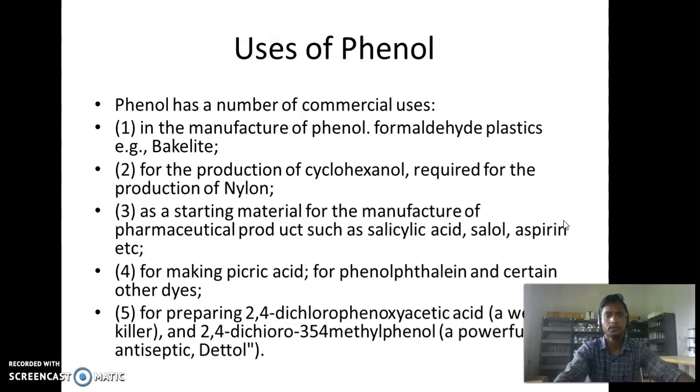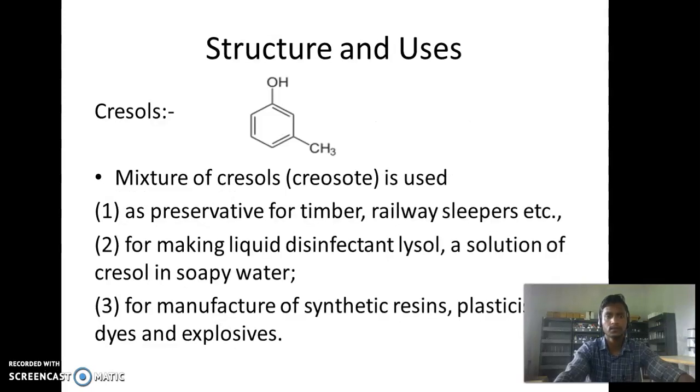Okay, for preparation of 2,4-dichlorophenoxyacetic acid, a weed killer, and 2,4-dichloro-3,5-dimethylphenol, a powerful antiseptic, also called Dettol. Some structures and their uses. Okay, as per the PCI syllabus, some important structures and their uses.